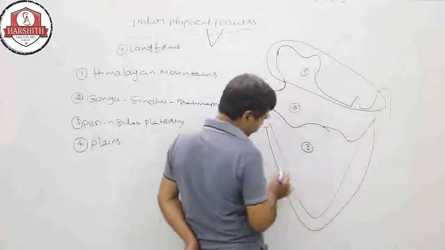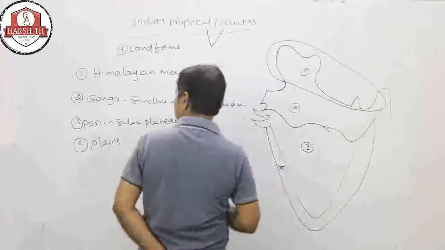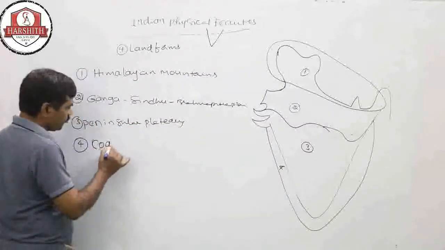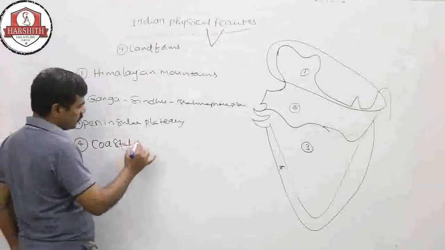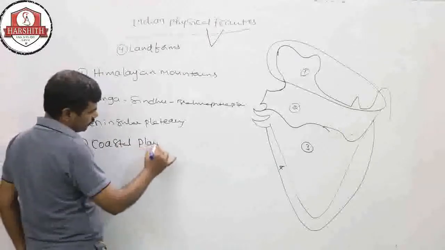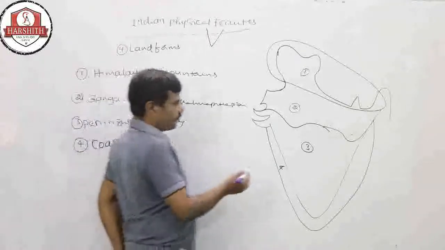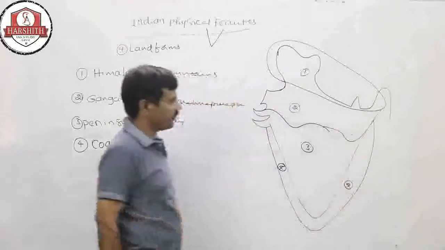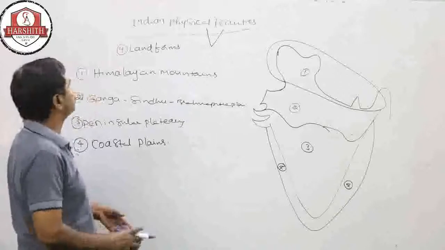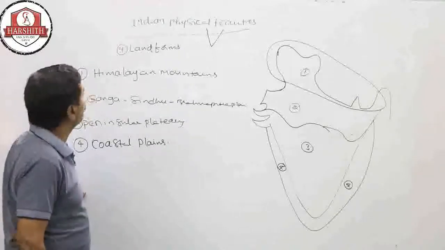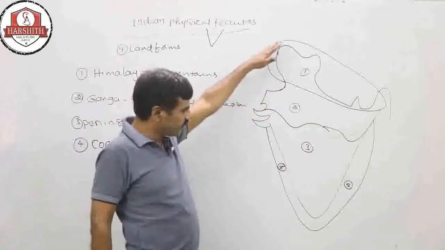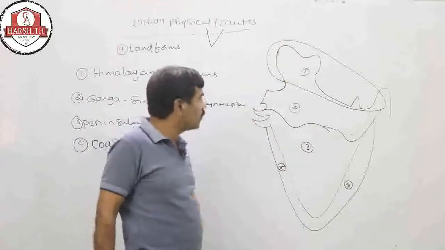The fourth one is the coastal plains. These are the four types of landforms on the earth's surface. So I can explain about them on the Indian surface from top to bottom.